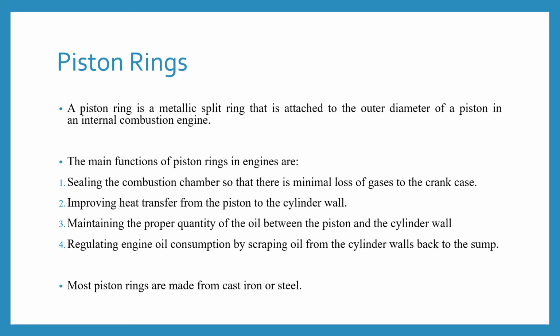The main functions of the piston rings in engines are: number one, sealing the combustion chamber so that there is minimal loss of gases to the crankcase. Number two, improving the heat transfer from the piston to the cylinder wall.